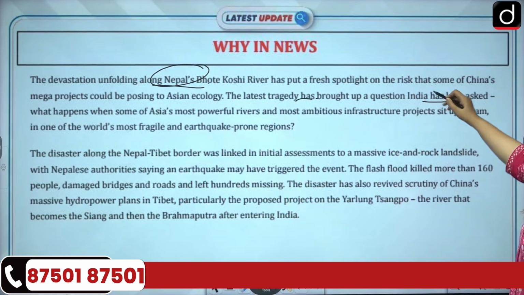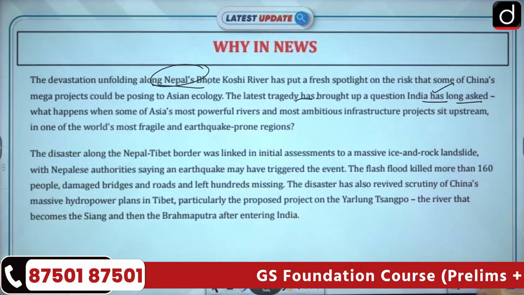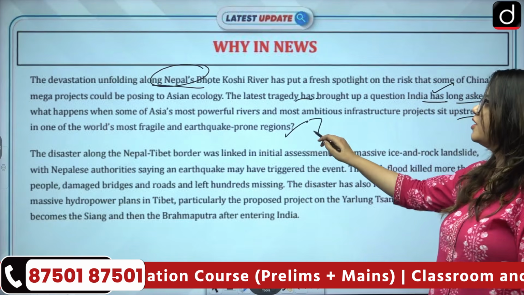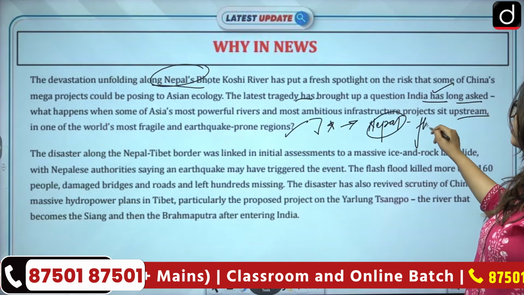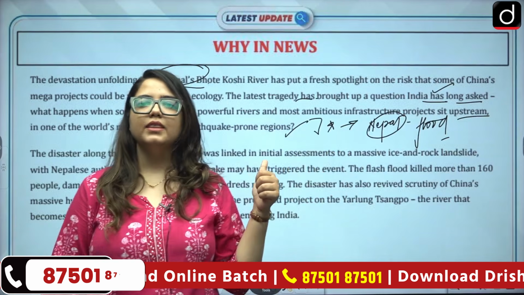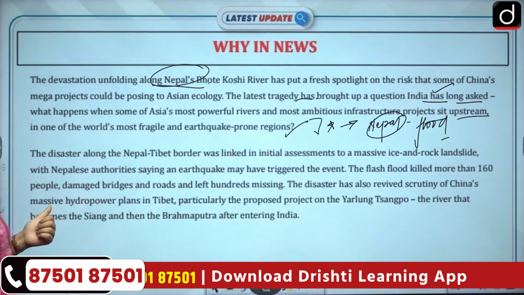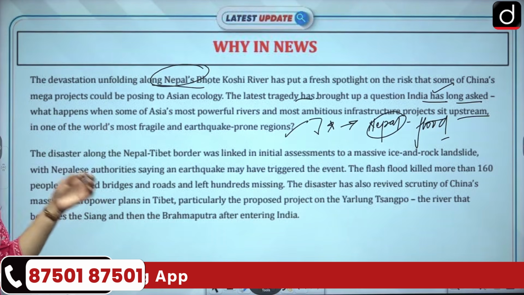The question India has been asking for a long time is: what happens when some of Asia's most powerful rivers and most ambitious infrastructure projects sit upstream in one of the world's most fragile and earthquake-prone regions? The Nepal flood is the answer to this. This is the kind of devastation that will happen, and we are witnessing it with our own eyes while raising those concerns, and still those concerns have not been answered or dealt with.